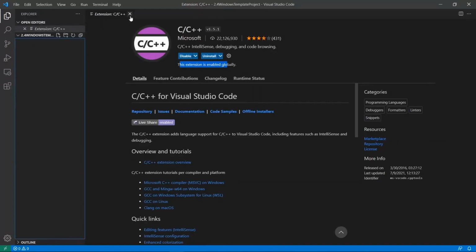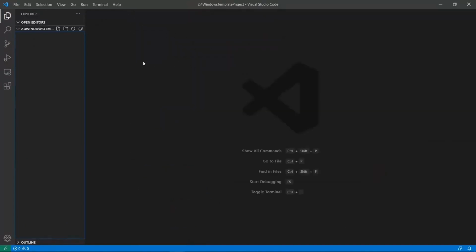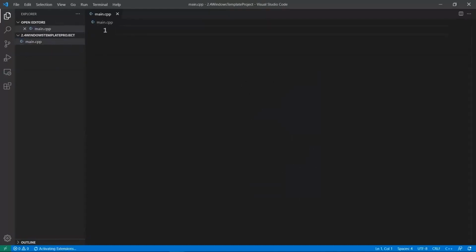Here we're going to write a simple toy C++ application to just test that our compilers support C++20, and then we're going to use this as a starting point or as a template project. So I want you to click on this little plus icon here, and we're going to create a file called main.cpp. And once you do that, you will be able to type C++ code in here.